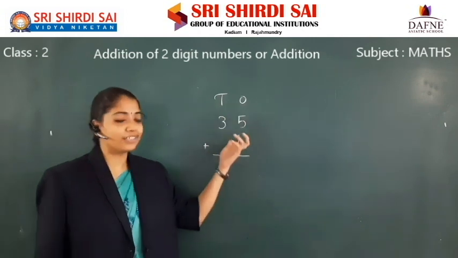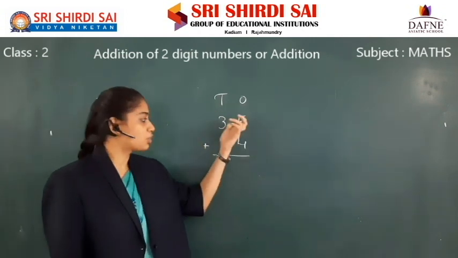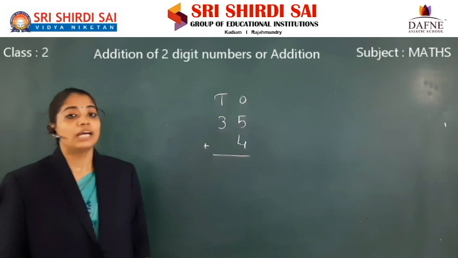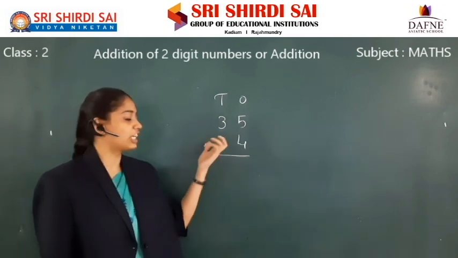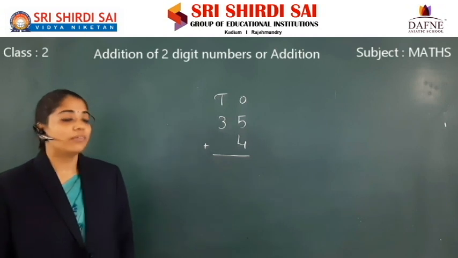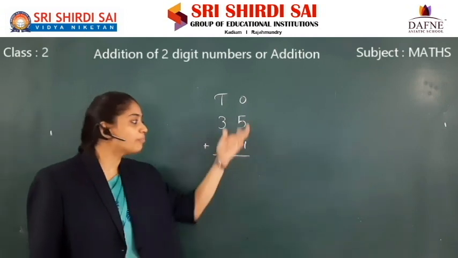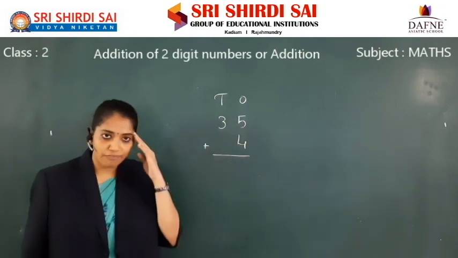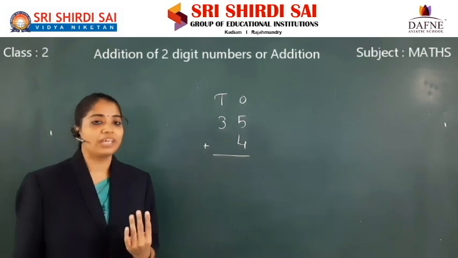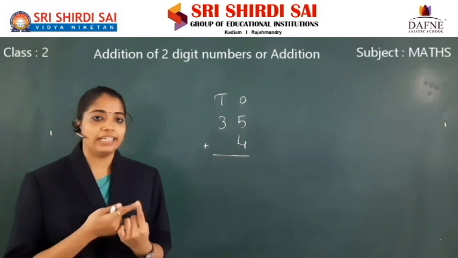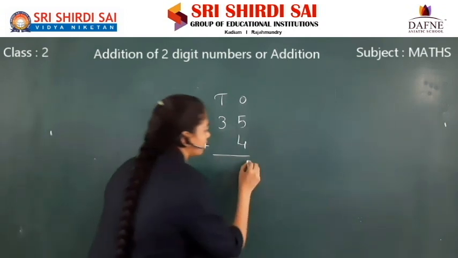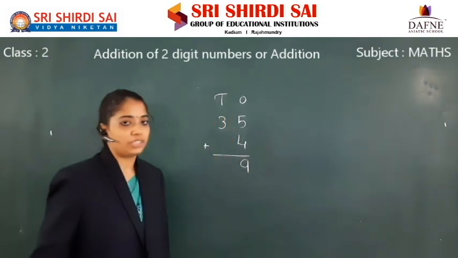Children, ones should be added to ones place, and tens place should be added to tens place if tens place is available. Now, start the addition from ones place. 5 in mind, take 4 fingers. After 5: 6, 7, 8, 9. Write 9 in ones place.